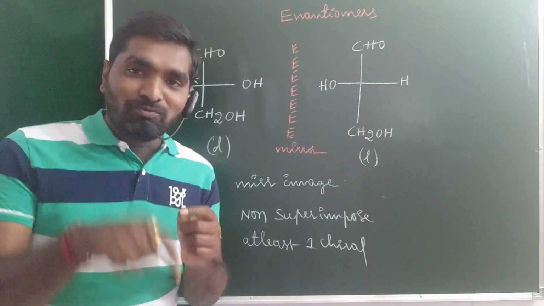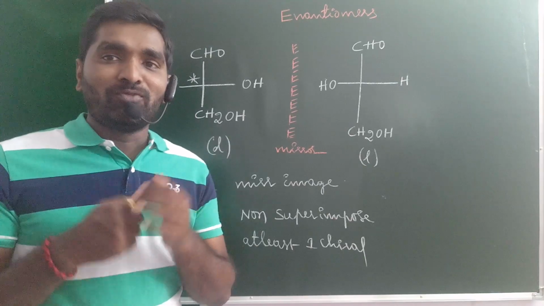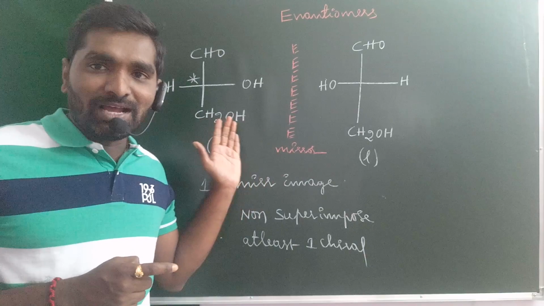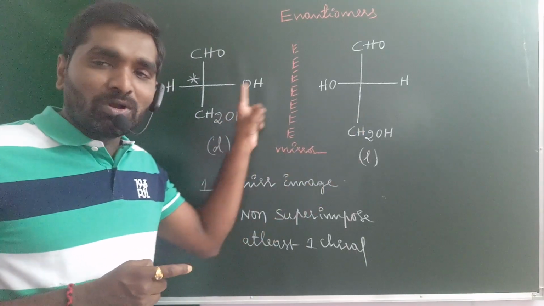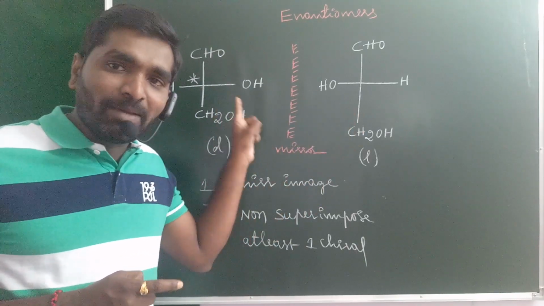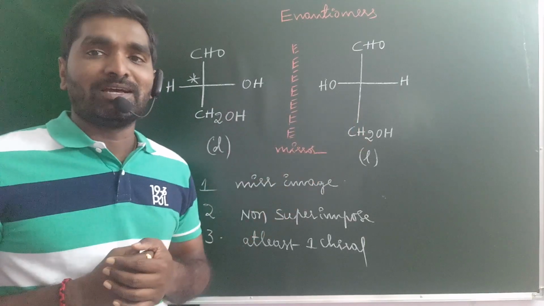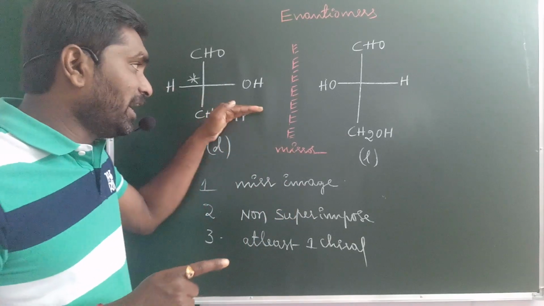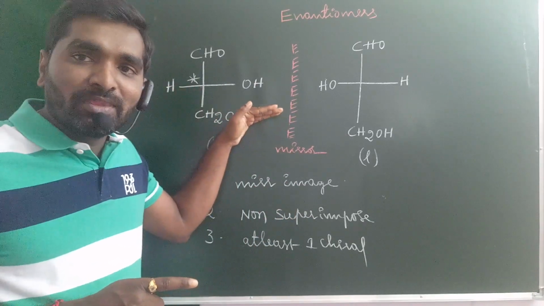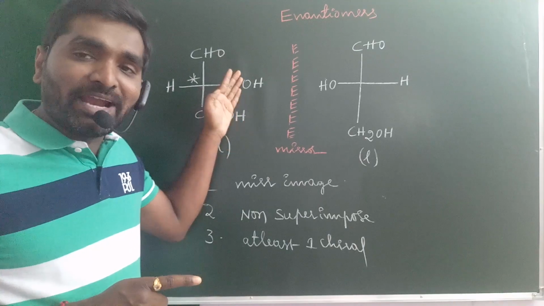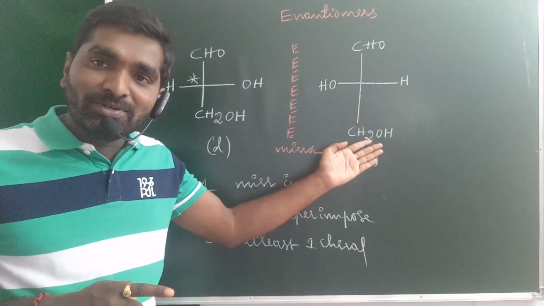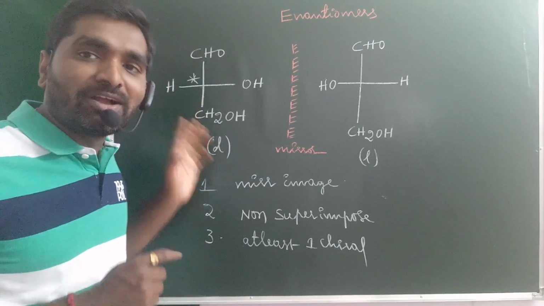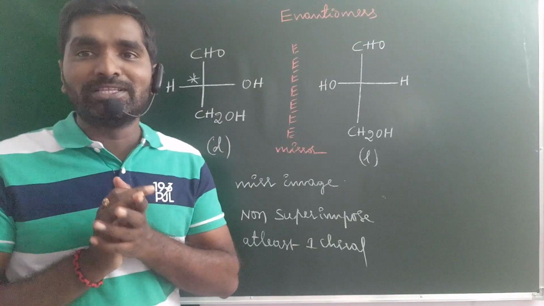And the fourth important point. These are only mirror images. The two compounds contain the same molecular formula, same chemical formula, but the only difference is the mirror image. When plane polarized light passes through this compound and turns to the left-hand side, that is the levorotatory compound. If it rotates to the right-hand side, that is the dextrorotatory compound. That is the only difference.